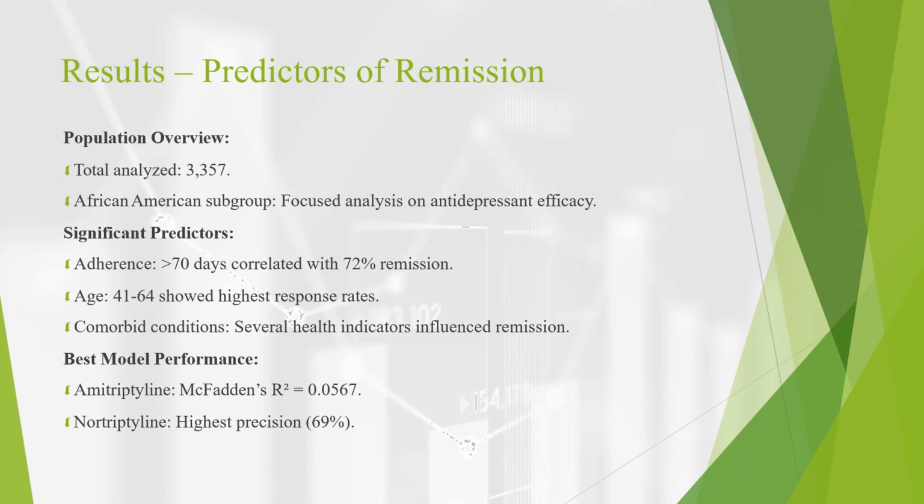Among the antidepressants that were analyzed, amitriptyline showed promising results with a McFadden's R-square value of 0.0567, while nortriptyline had the highest precision of 69%. These insights highlighted how targeted, personalized treatment approaches can improve outcomes for African American patients and address disparities in mental health treatment.